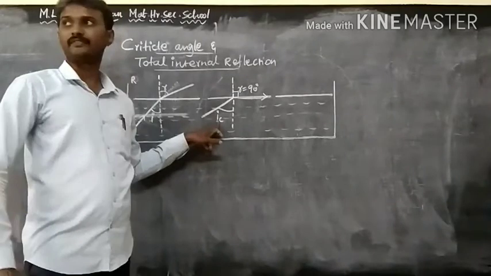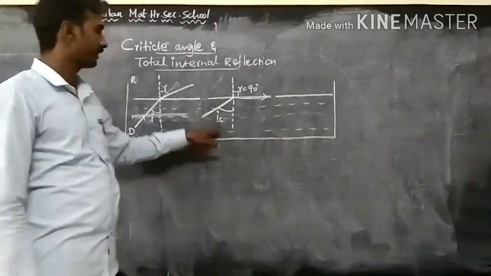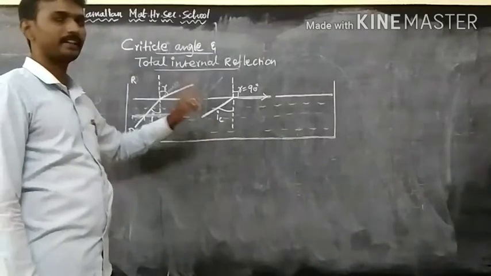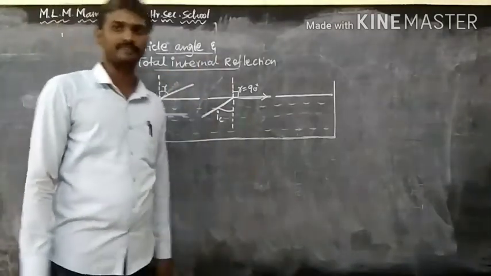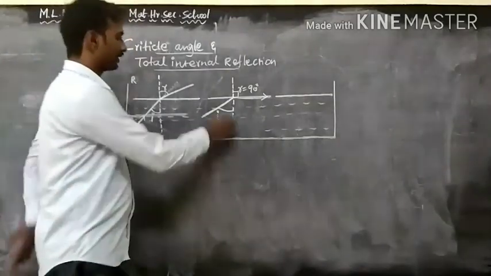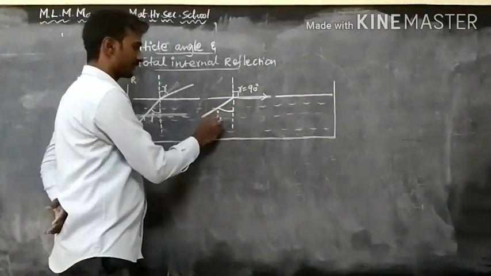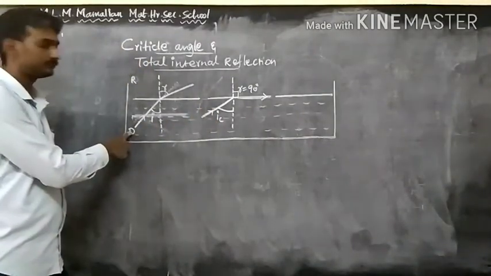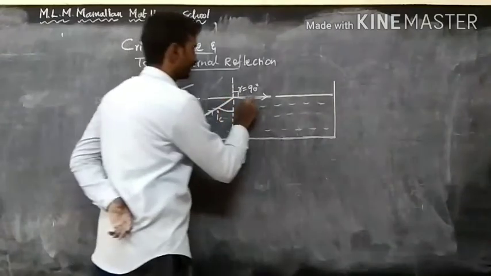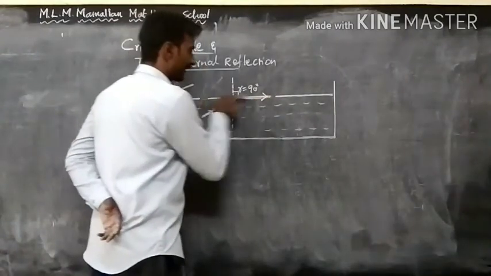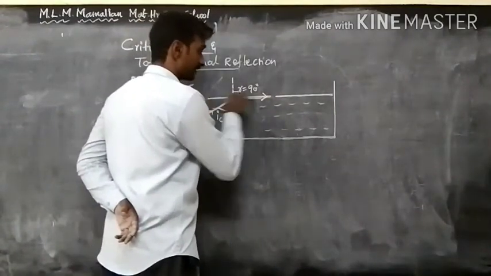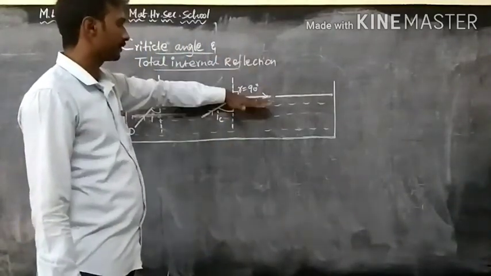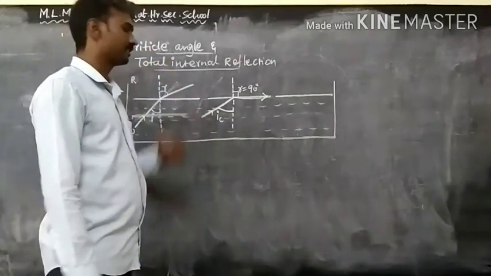It is a very important question: what is the critical angle of incidence? The critical angle of incidence is the particular angle of incidence of light inside the denser medium at which the refracted ray just crosses the plane of separation, or the refracted ray becomes parallel to the plane of separation. It is known as the critical angle.